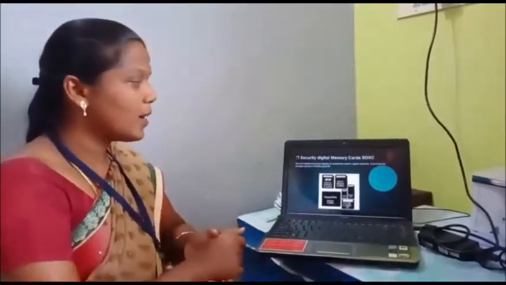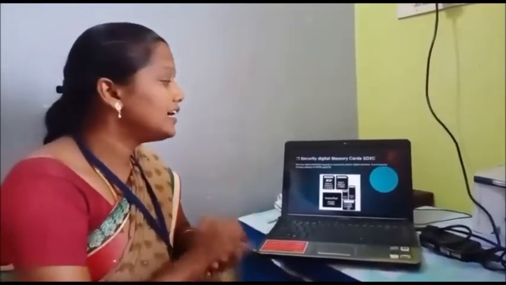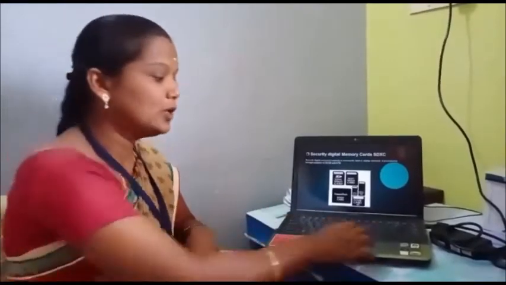Next we are going to see secure digital memory cards, that means SDXC. It is used in digital cameras only. It provides storage from 32 gigabytes up to 2 terabytes. Next one, the last storage, optical disc.